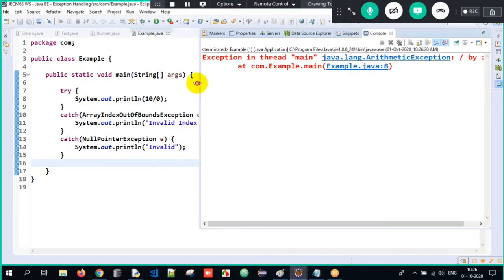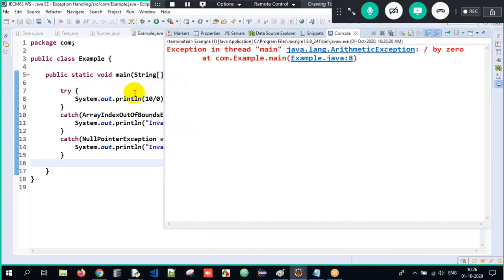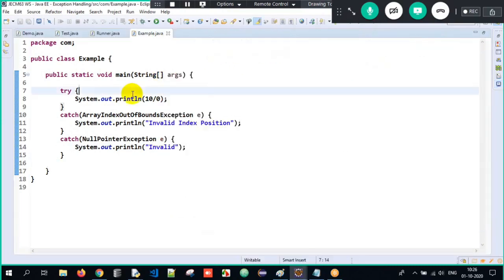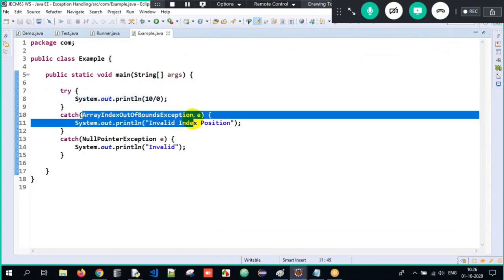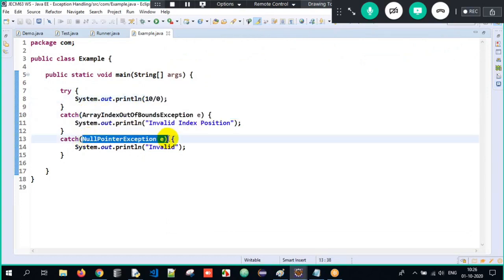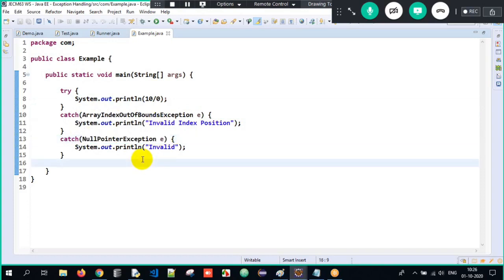Why? You told us to handle, sir. We have handled it. But why am I still getting an exception? So, all exceptions should be handled, right? But it should be a suitable try and catch block. You just cannot handle it randomly. The exception occurring here is an arithmetic exception, but you're trying to handle array index out of bound exception and null pointer exception. So where is the arithmetic exception handler? There is no catch block which will handle the arithmetic exception.